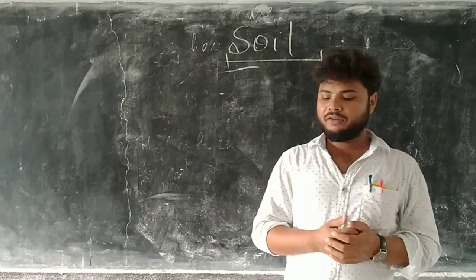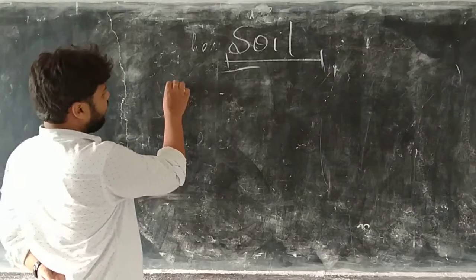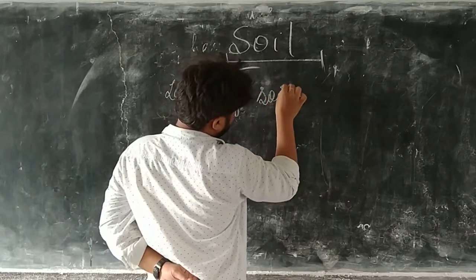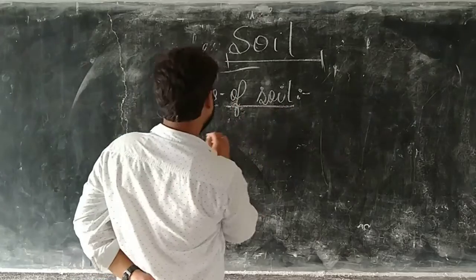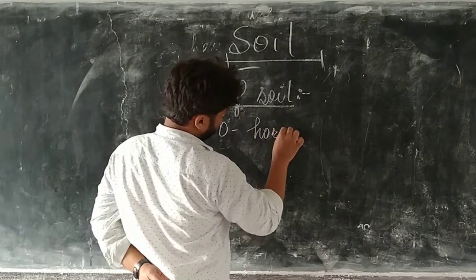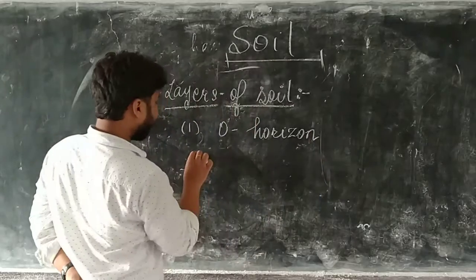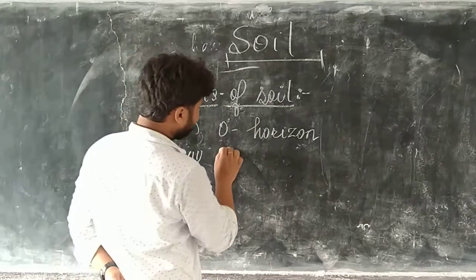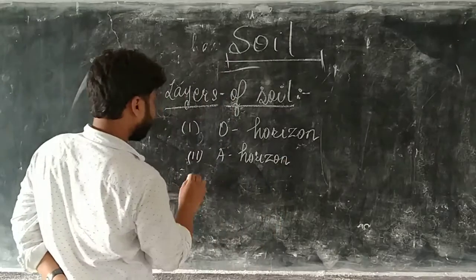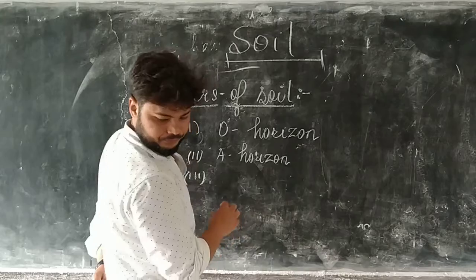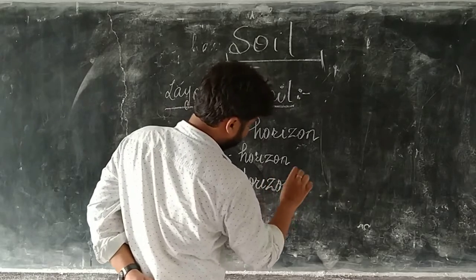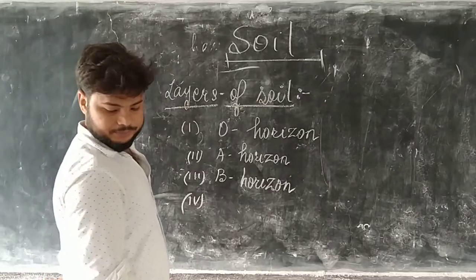First is O horizon, second is A horizon, third is B horizon, and fourth is C horizon.